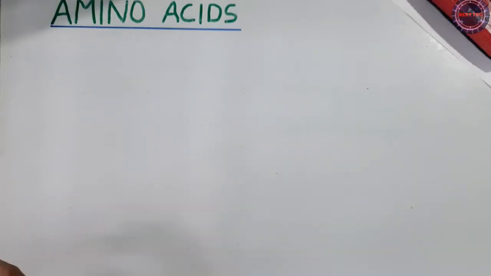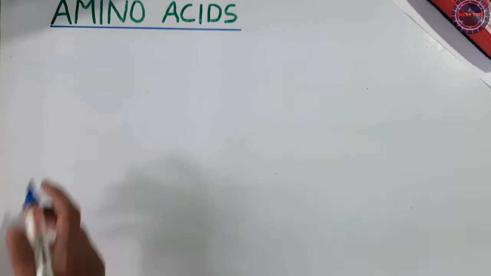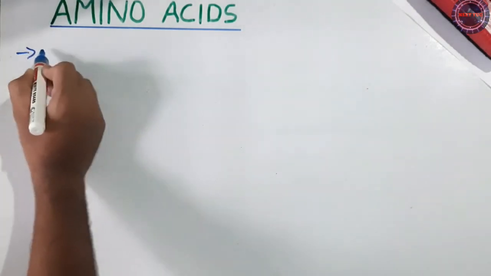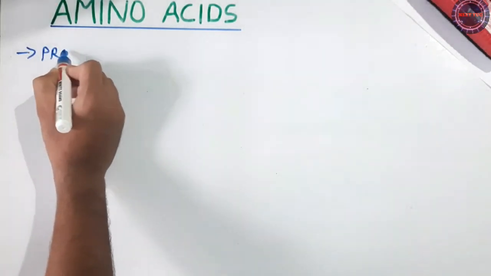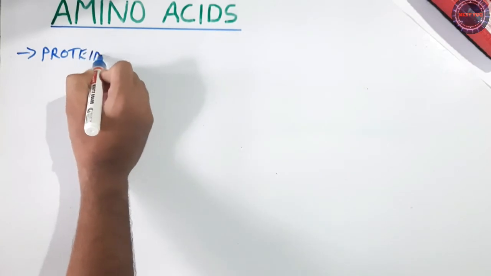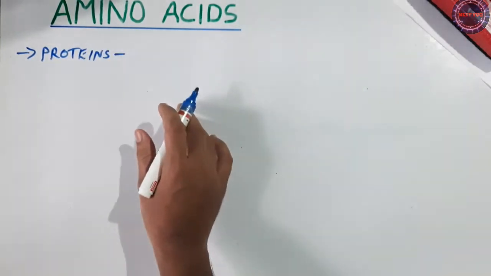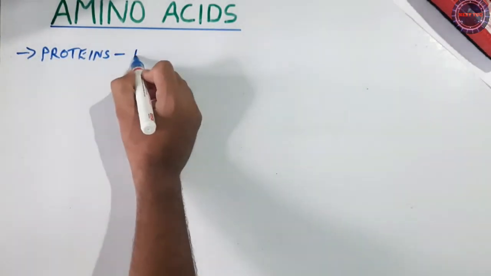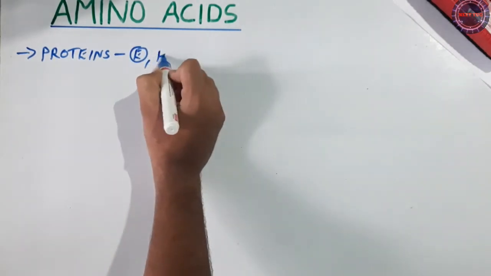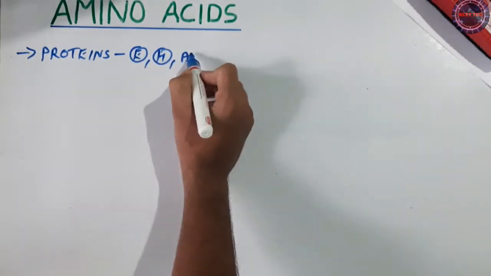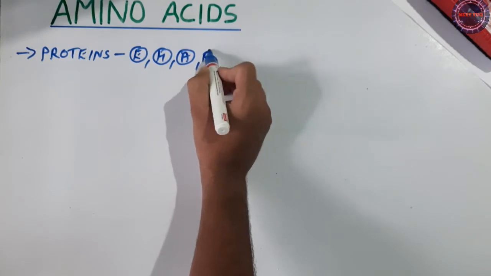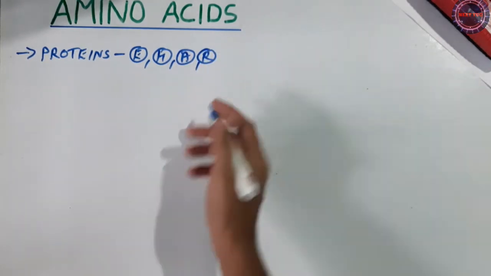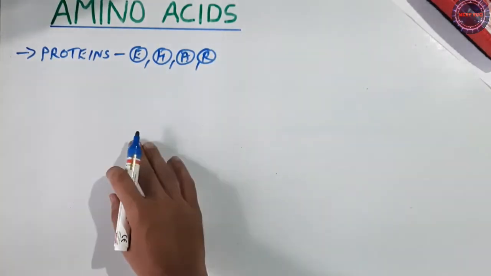Hello everyone, in this session we are going to learn about amino acids, a very simple concept. We know this particular chemical, the proteins, which are nothing but building blocks of our life. Without proteins we cannot survive. For example, you take enzymes, or hormones, or antibodies, or different types of receptors for smell, taste, etc. All these things are nothing but proteins.